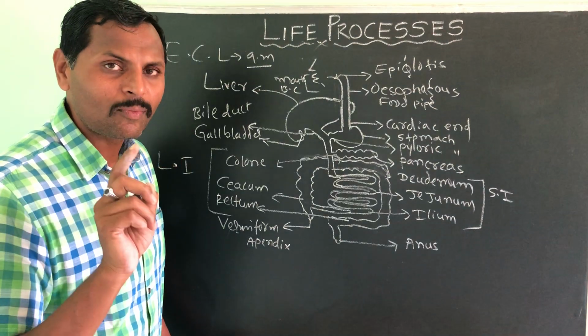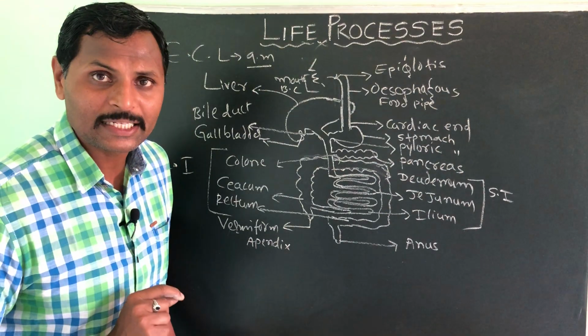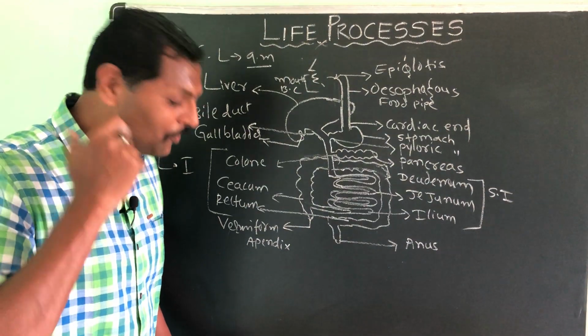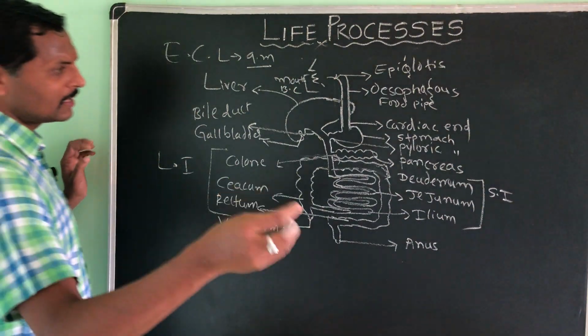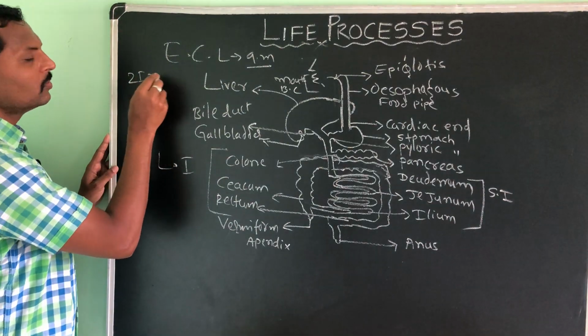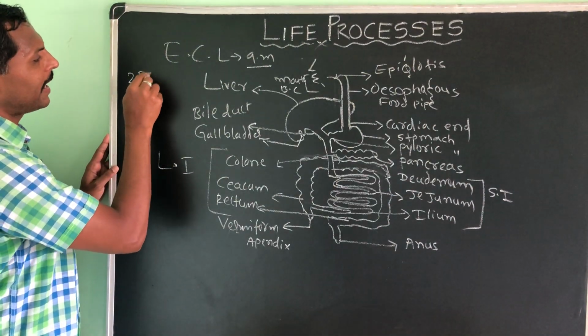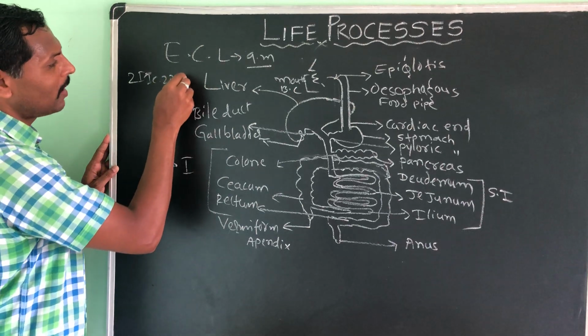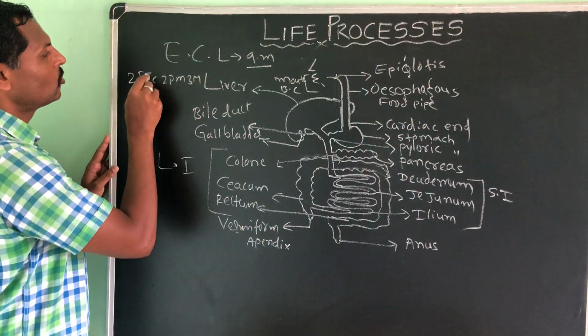There is a dental formula. You people have studied it in the 8th standard. So, on one side, I am just refreshing that point: 2 incisors, 1 canine, 2 premolars and 3 molars, 2 1 2 3.